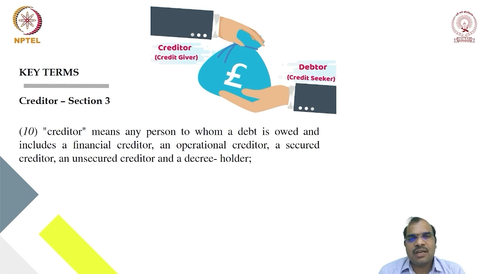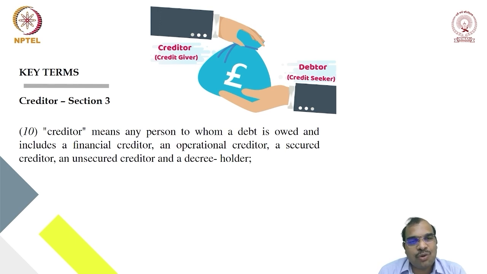Maybe a financial creditor, an operational creditor, a secured creditor, or an unsecured creditor. Sometimes it is possible, imagine I have entered into a contract with a company and I supplied some goods. The company is liable to pay the money to me, and there is a failure to pay. I went to the court of law, and the court gave the judgment in my favor.